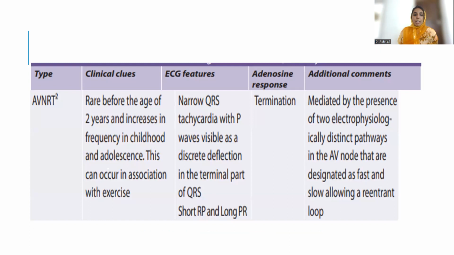This is rare before the age of 2 years and increases in frequency in childhood and adolescence. So here again, narrow complex QRS tachycardia with P waves visible as a discrete deflection in the terminal part of the QRS. This is also terminated by adenosine.